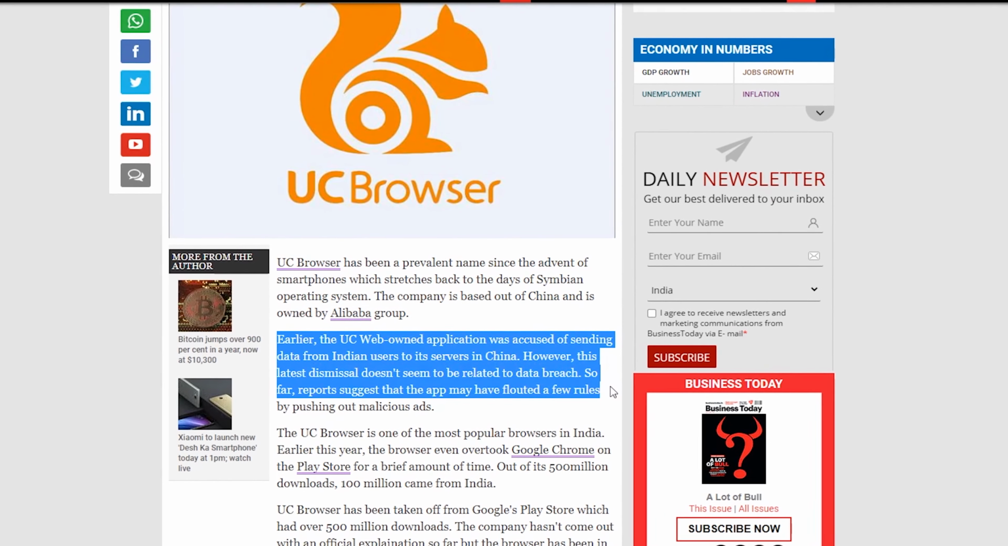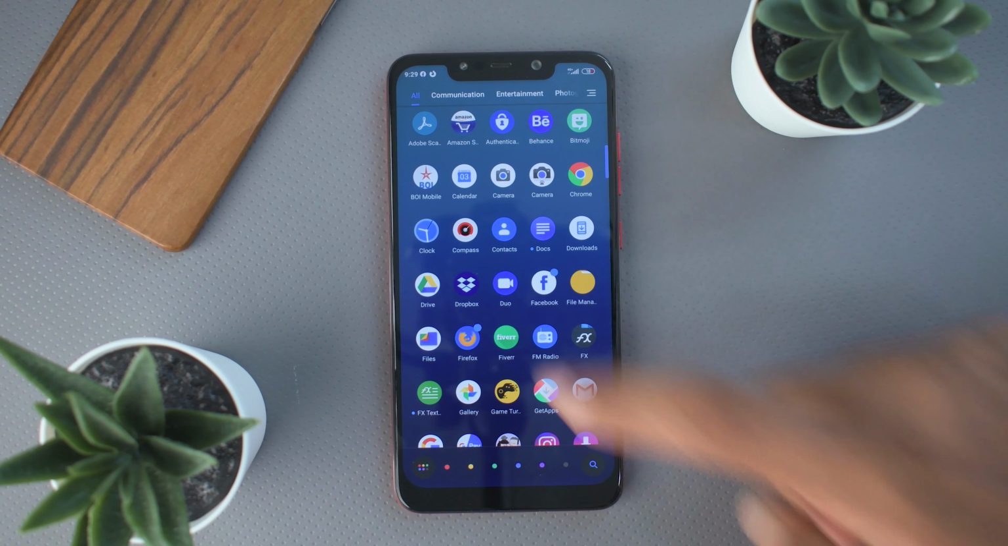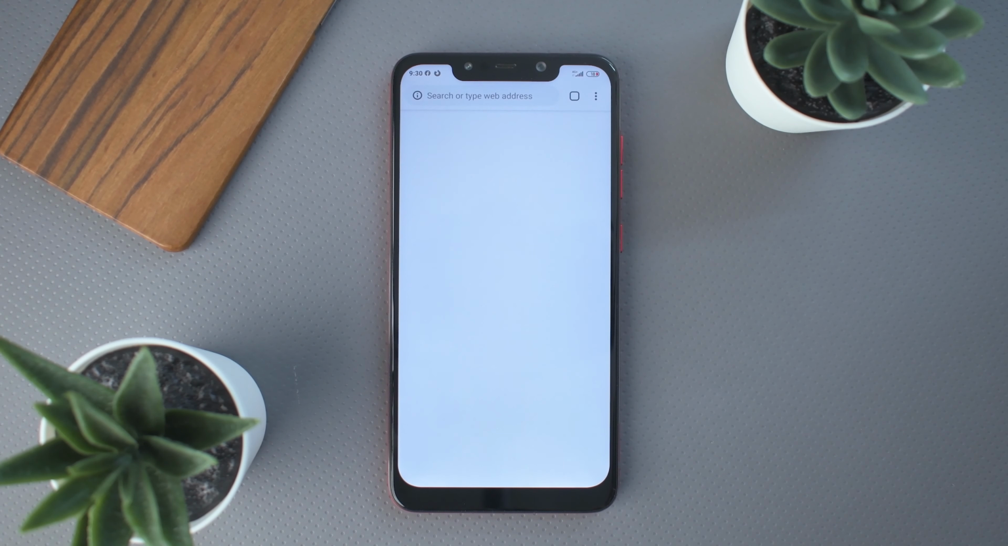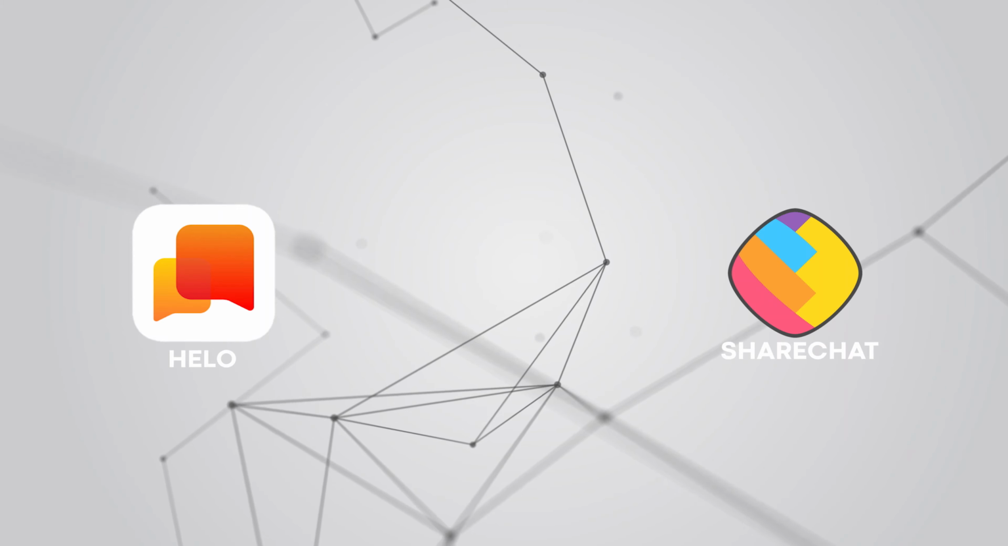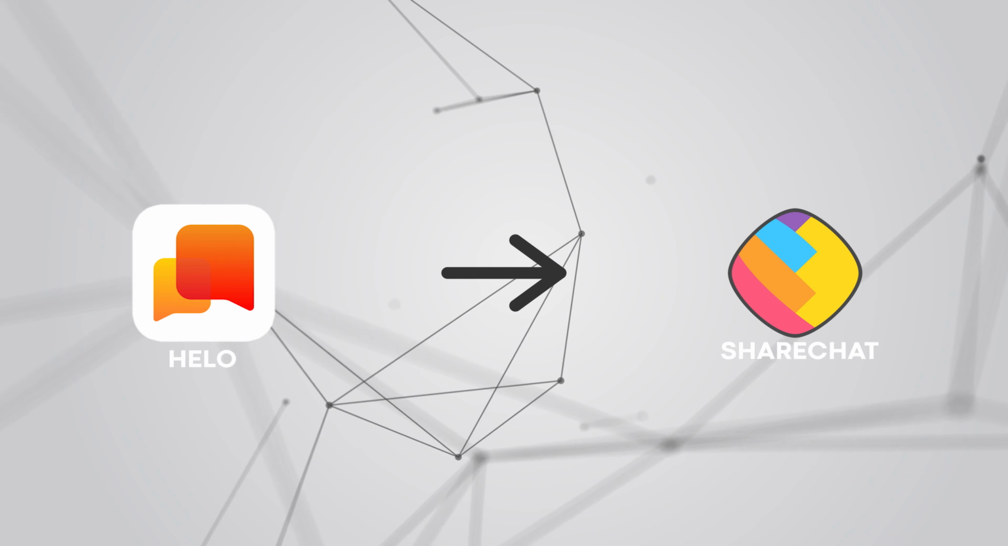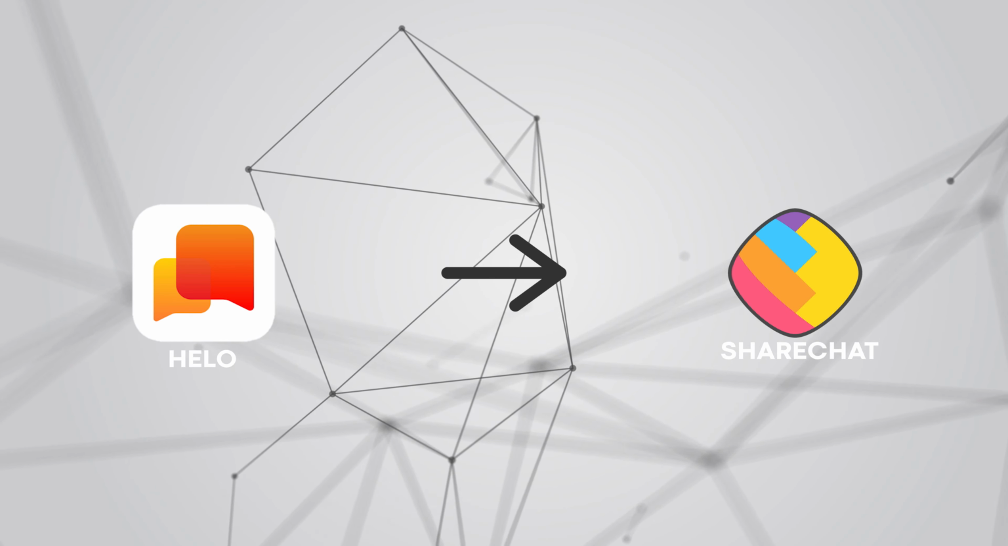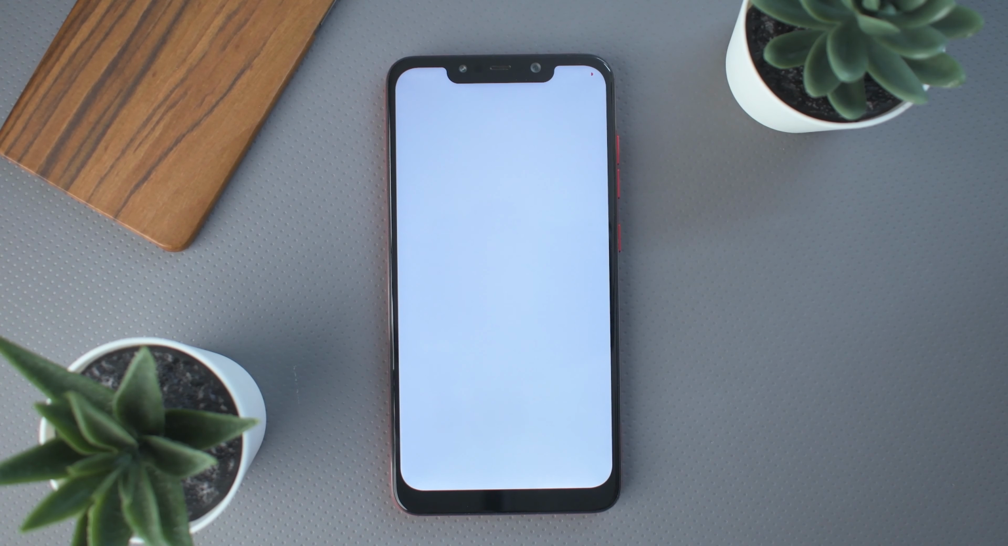Now those who want a browser with tight privacy, go with the Firefox browser or simply use Chrome. Fifth, Hello. I don't know who uses such apps, but if you are one of its users, then ShareChat is one of the alternatives for it.